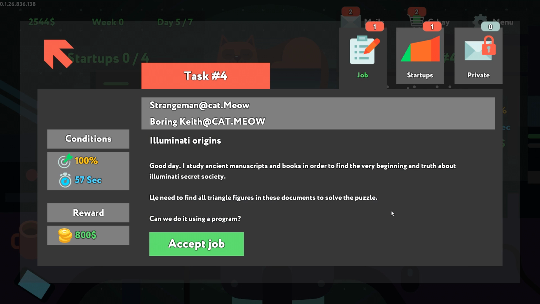Good day, I study ancient manuscripts and books in order to find the very beginning and truth about Illuminati's secret society. We need to find all triangle figures in these documents to solve the puzzle. Can we do it using a program?